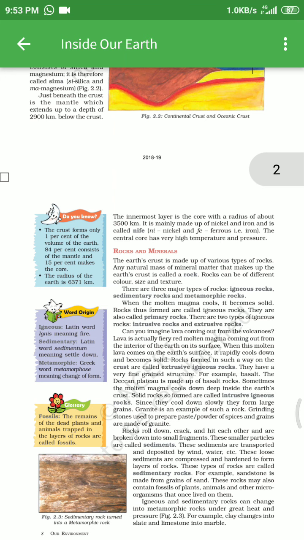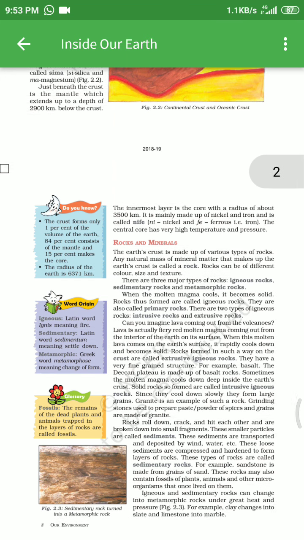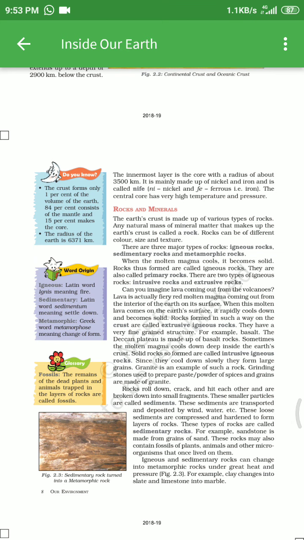Sometimes the molten magma cools down deep inside the earth's crust. The solid rock so formed is called intrusive igneous rock. Since they cool down slowly, they form large grains. Granite is an example of such a rock. Granite is an example of intrusive igneous rock.